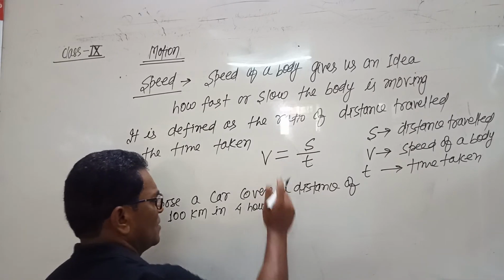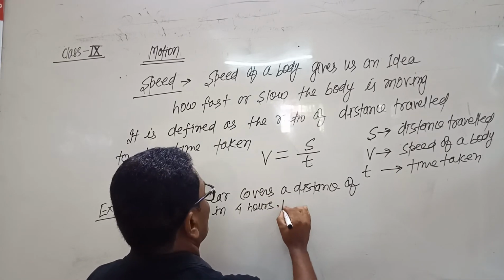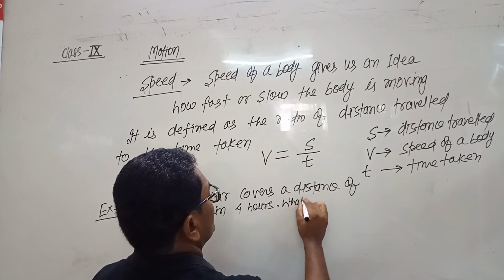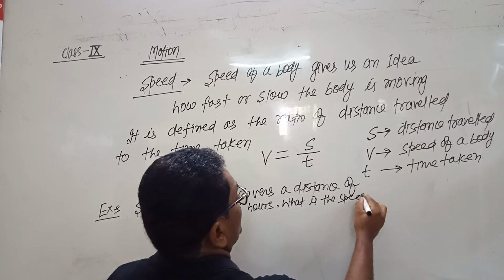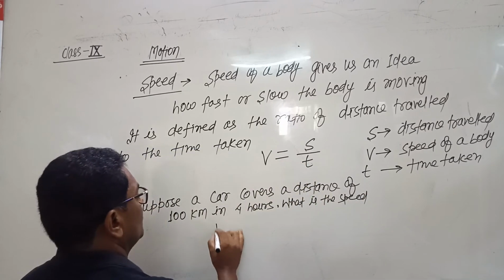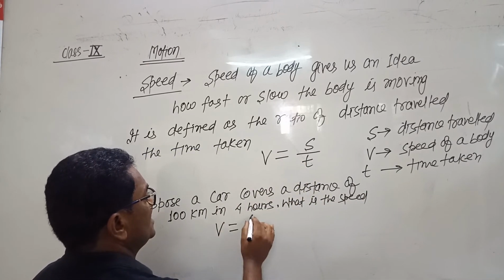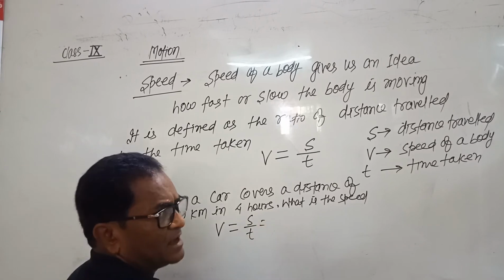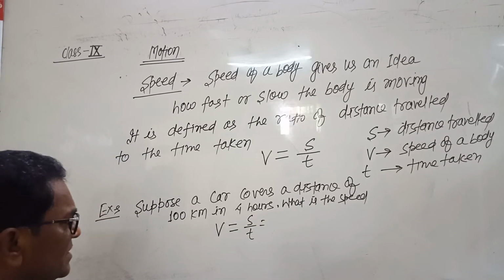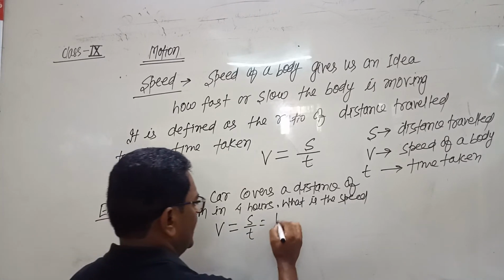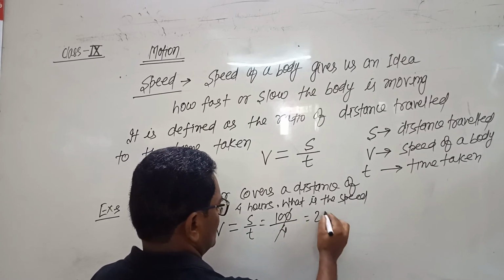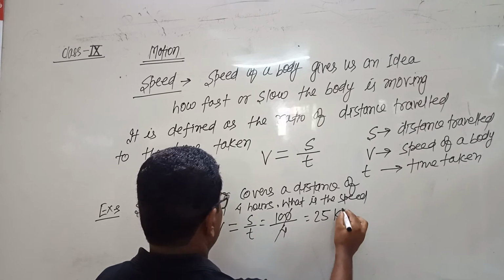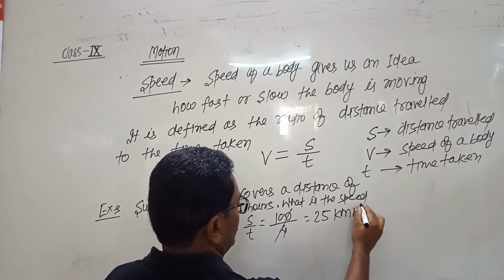We use the formula v equals s by t. s is the distance traveled, which is 100, and the time taken is 4 hours. So this is 25 kilometer per hour.